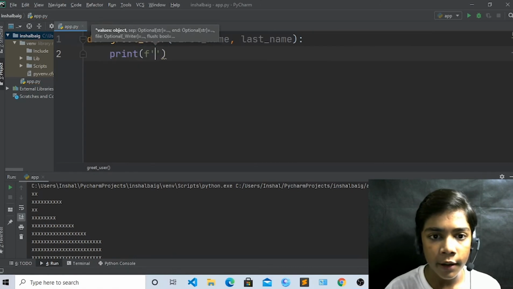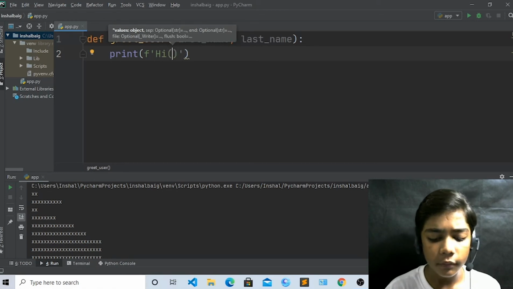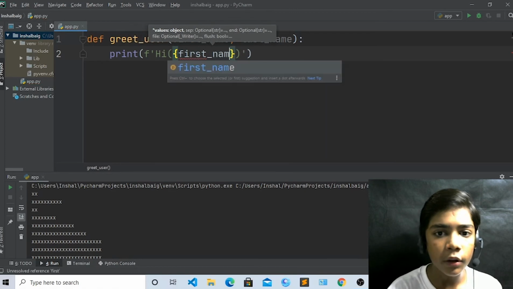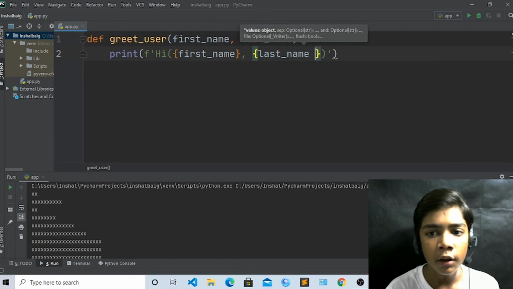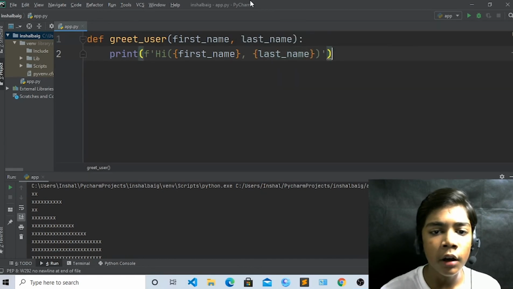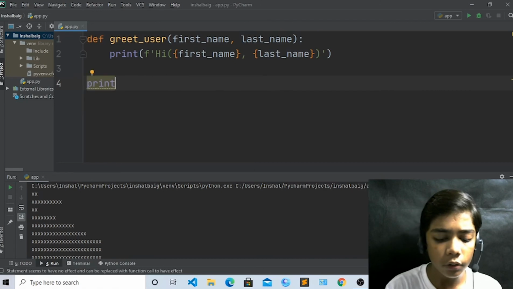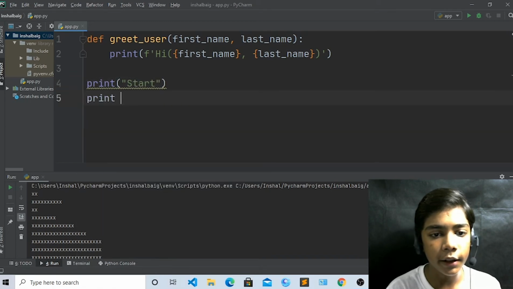And write f and here write hi, and here first name, comma, and last name. Okay, like this you have written. Now come over here, and now just write print. And if you write 'start here', and if you write print again, just erase it.